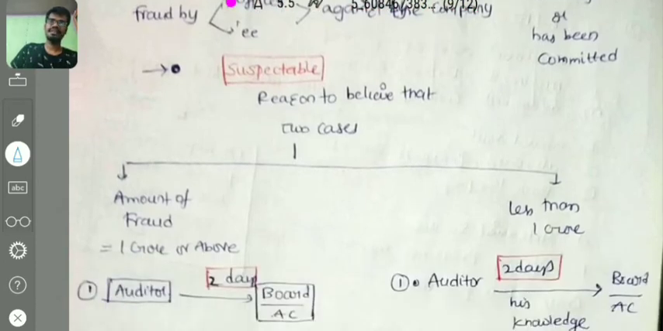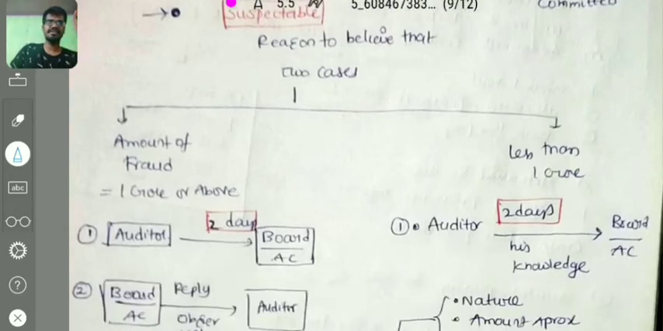There are two cases. What is the amount of fraud we have to check? Whether the amount of the fraud is less than 1 crore, or 1 crore or above. If it is 1 crore or above, then we have to see that only suspected frauds will be reported. Whereas in CARO, the noticed and reported frauds are reported. That shall be the main difference between CARO and this particular section. If the amount of fraud is 1 crore or more, then the auditor has to, immediately within 2 days, send it to the board or audit committee.